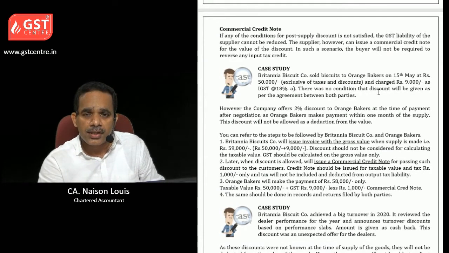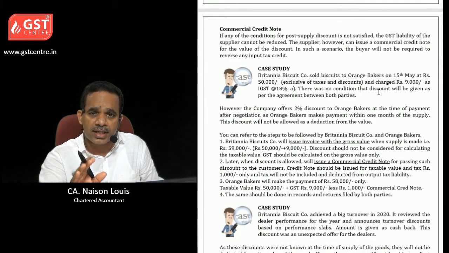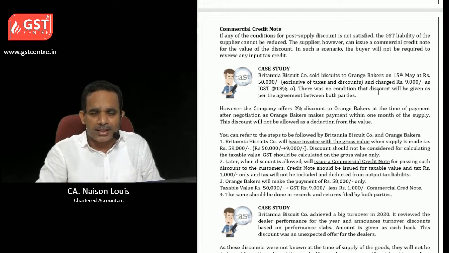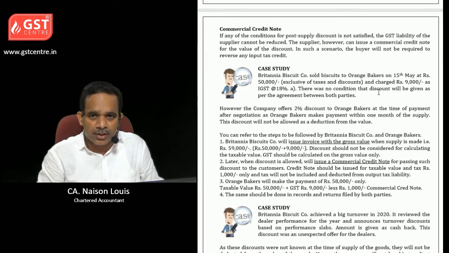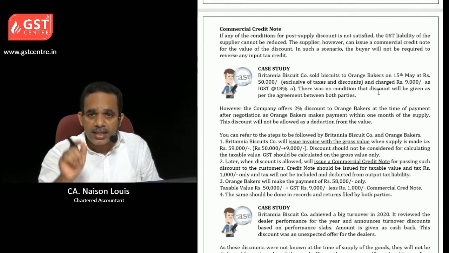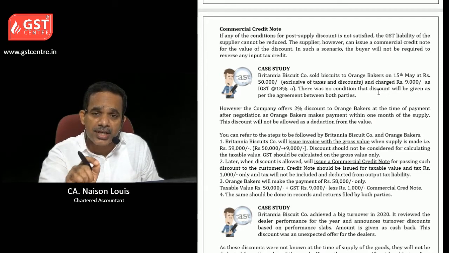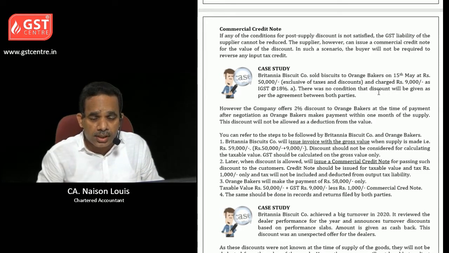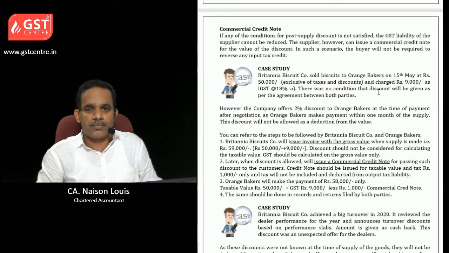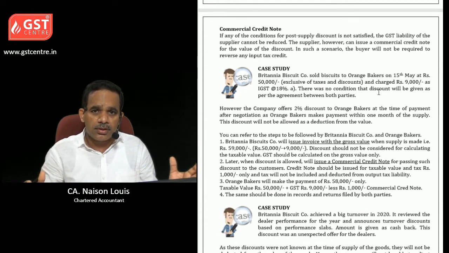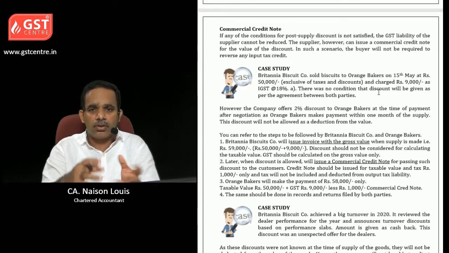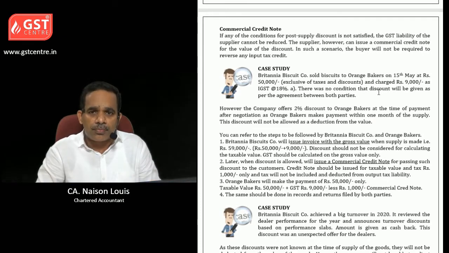What will happen if the conditions as per section 15 subsection 3 are not satisfied by the parties? We have already seen which are the conditions. I am not going to explain it again. But if the conditions are not satisfied, in that case you can issue only a commercial credit note. You cannot reverse the input tax credit given earlier. So there should be a proper agreement. There should be a linkage with the invoices. All these conditions should be satisfied.